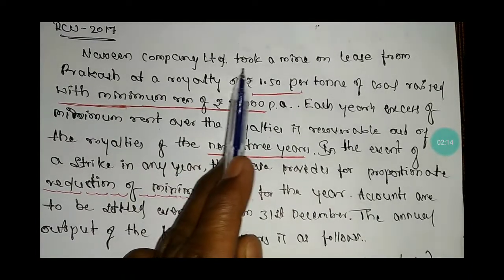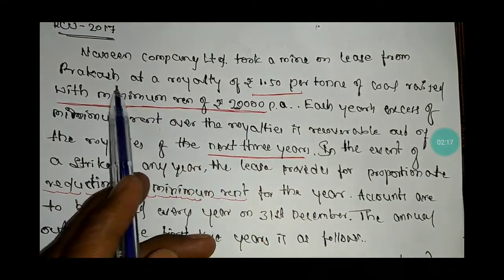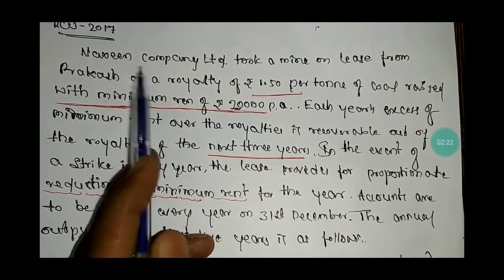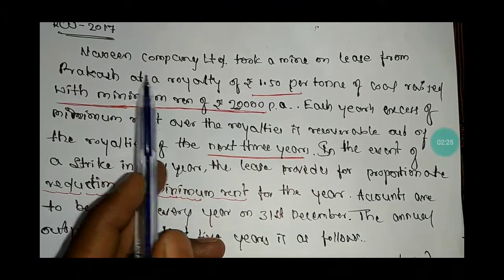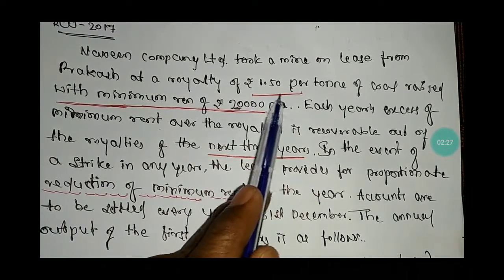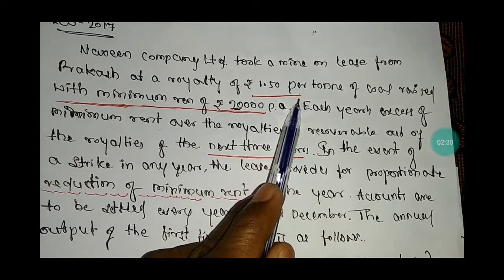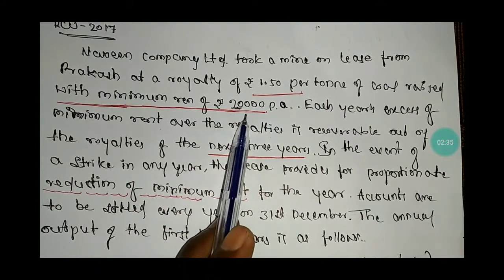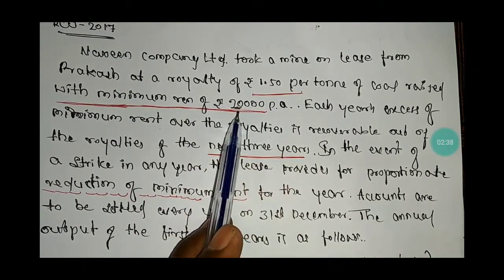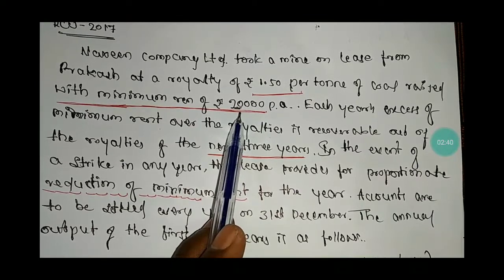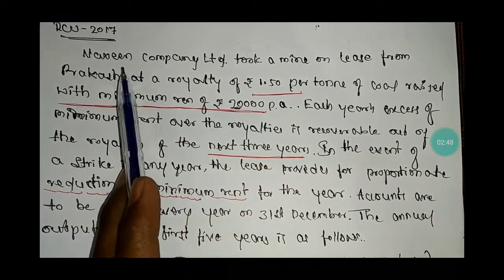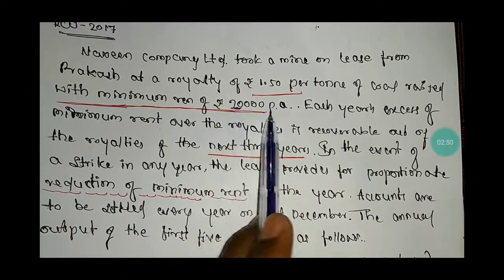The Navin company took a mine on lease from Prakash. Mr. Prakash is the lessor, and Mr. Navin is the lessee. The royalty payable by Navin to Mr. Prakash is 1.50 per ton, and the minimum rent agreed during the year is 20,000, because if any short working happens during the year, whatever loss is going to happen in a year, Mr. Prakash is payable to Mr. Navin. So it was fixed at rupees 20,000.